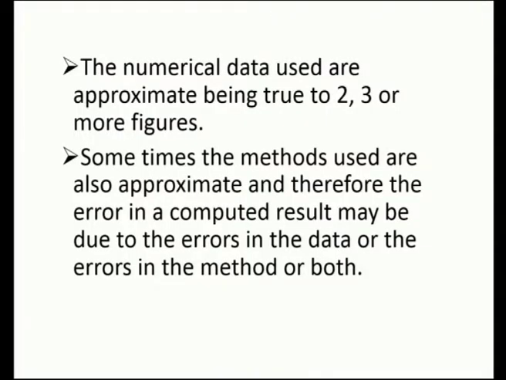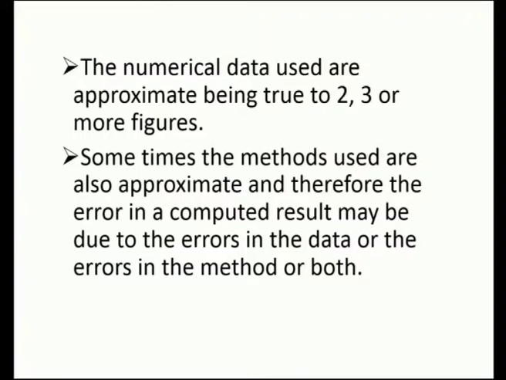Actually, we have to talk about errors, because whatever computation is done is not going to be 100% pure. So how does the error occur? The numerical data used are approximate. It will actually be true to 2 or 3 or more figures. Sometimes the methods used are also approximate.